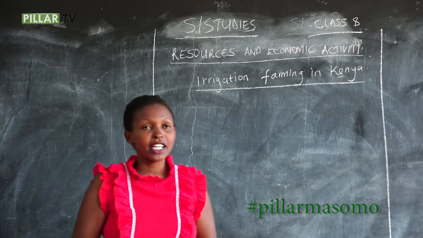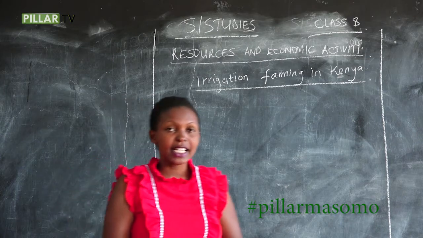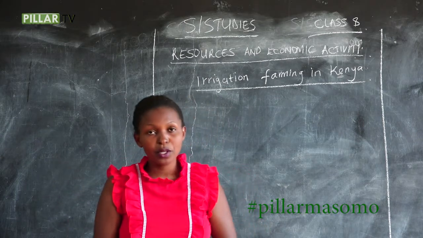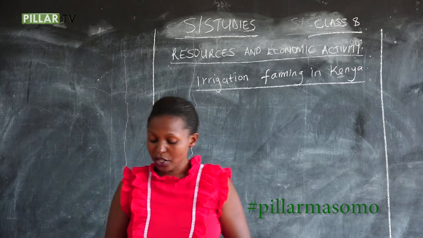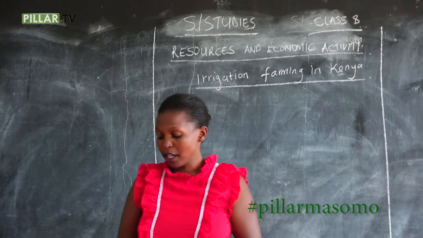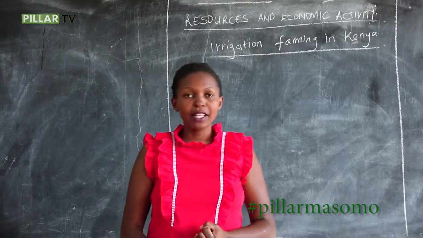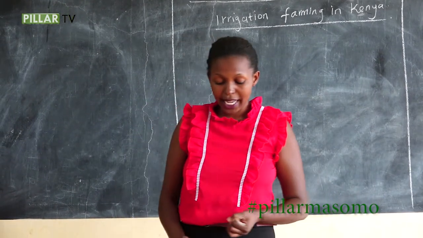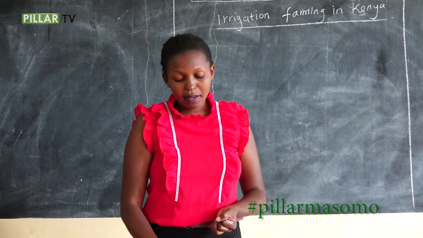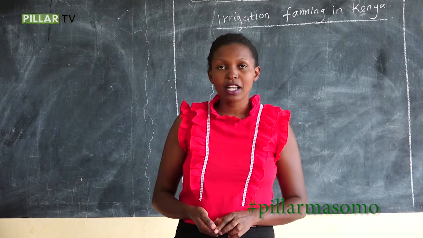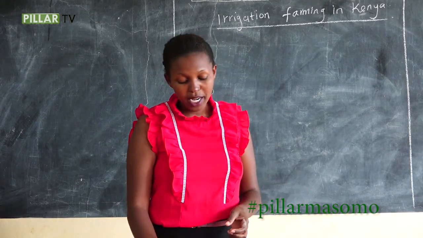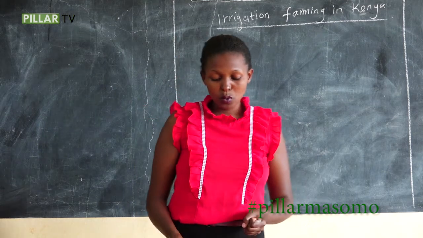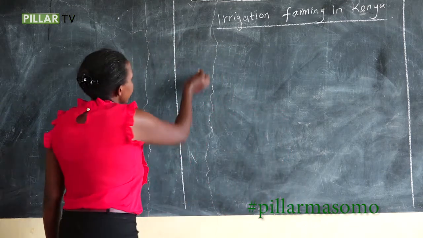So in Kenya, irrigation farming is carried out in some areas. Why is irrigation carried out? It is carried out due to lack of enough rainfall. And in those areas where we don't have enough rainfall, we have fertile soil. It enables the people in those areas to be self-sufficient in food supply. Then we go to crops grown in irrigation schemes.